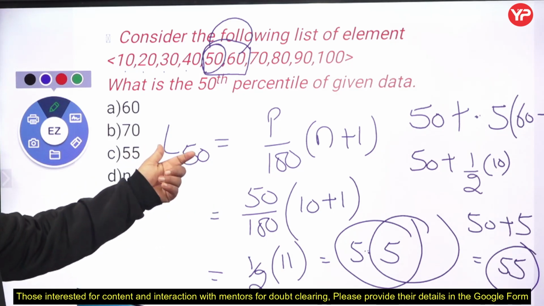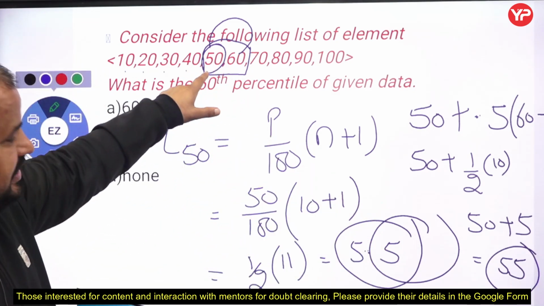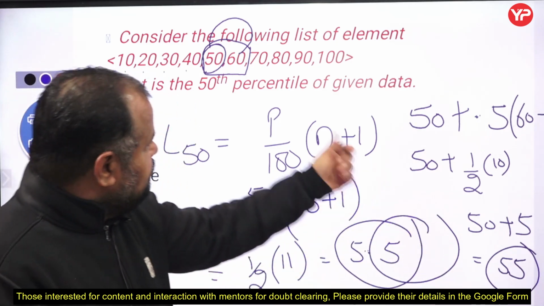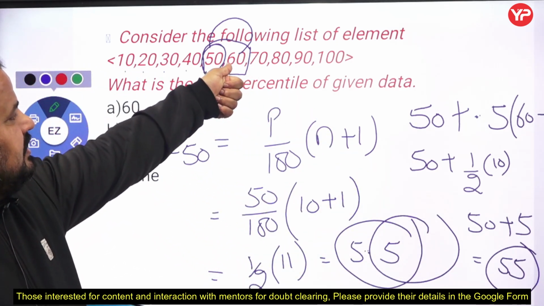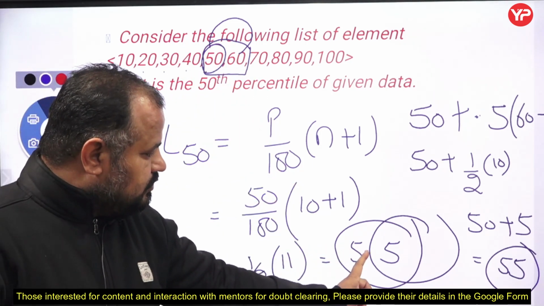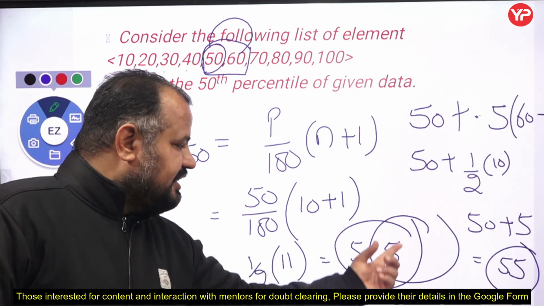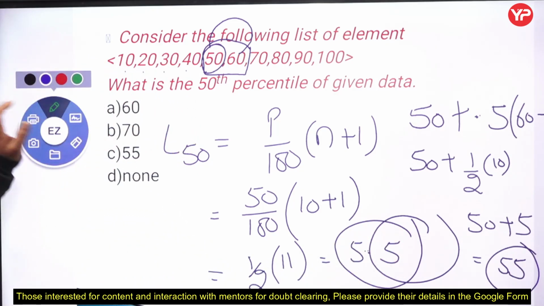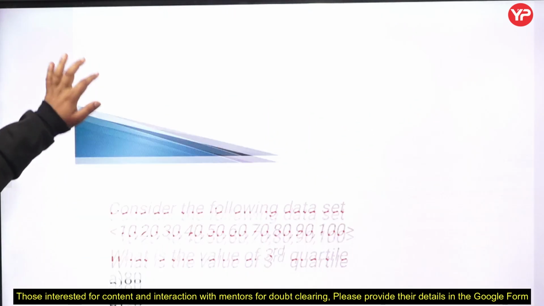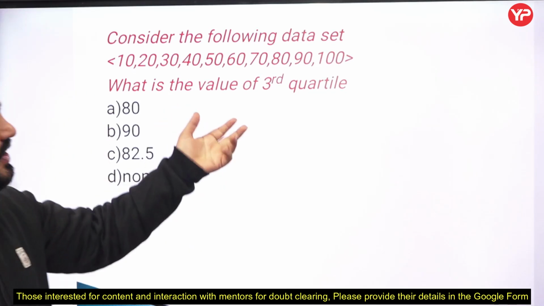Keep in mind, my dear students, that is very important. First of all, you have to find out the location. After the location, if it is 5.0, then 50 is the 50th percentile. If not, then we have to take the next value minus that value, and get only that part of the proportion. Fine, my dear students. So your answer is 55. Now consider the following data set, and we have to find out the third quartile.